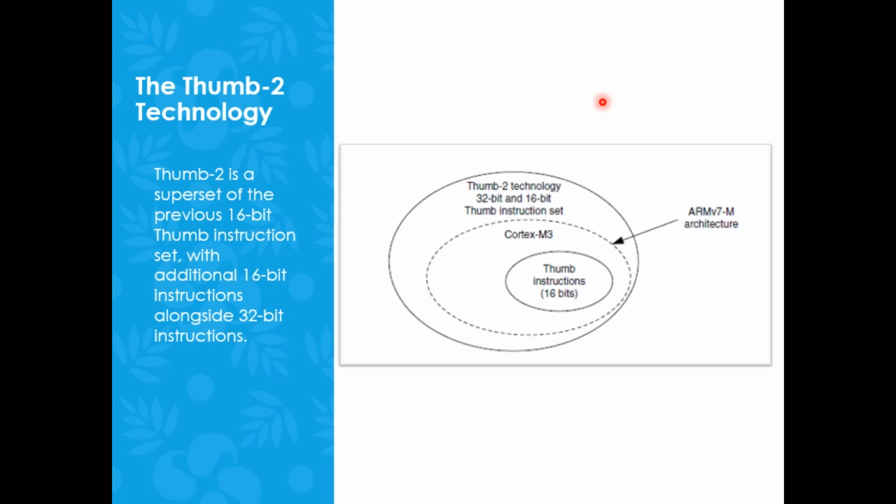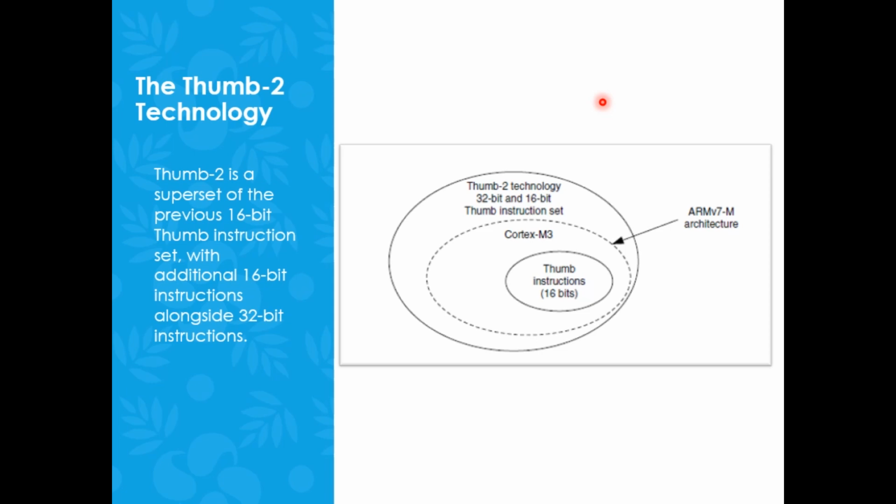So instead of relying on ARM state and Thumb state, I am creating a single Thumb state. The processor need not switch between ARM state and Thumb state. Instead of that, what I did is create a new technology where, within the technology itself, both 32-bit and 16-bit instruction sets are available.